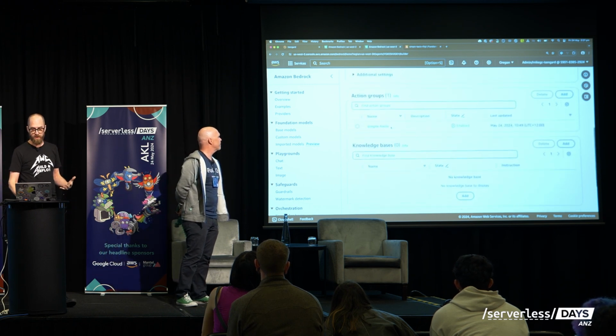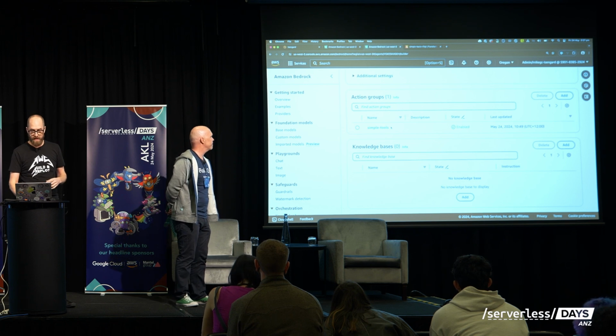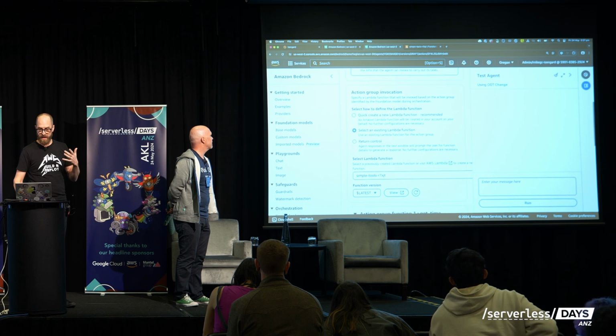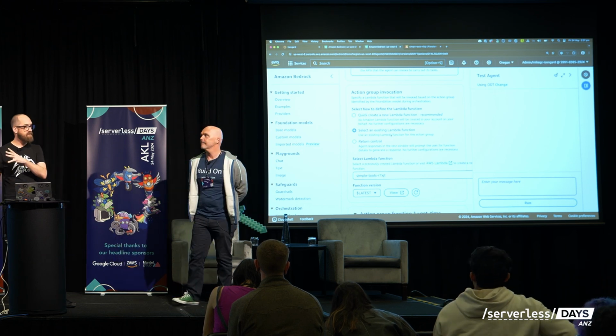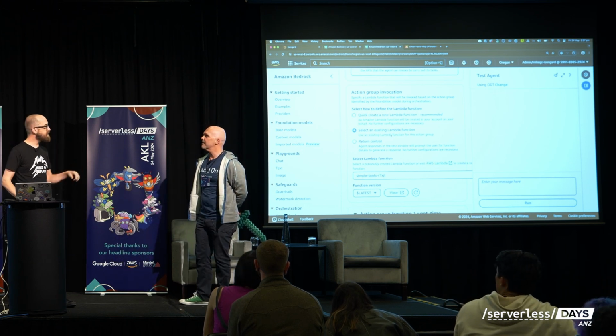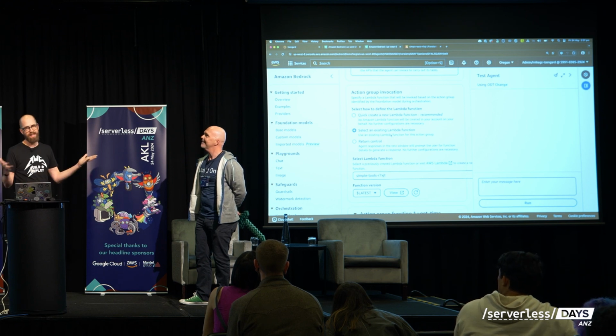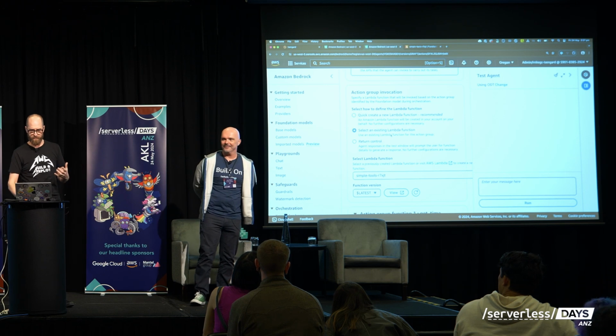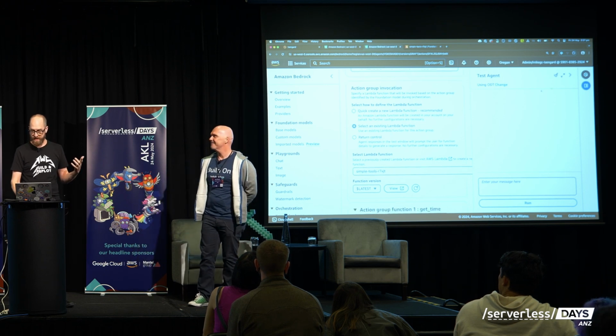Here we've got the action group, which is basically a collection of tools. If we go inside of that, we can create this and link it up to a Lambda function. But you said there were no Lambda functions. Well, there doesn't have to be Lambda functions, but of course there has to be Lambda functions. You don't have to use them. We don't use them for Minecraft, but we are going to use it in this particular case.